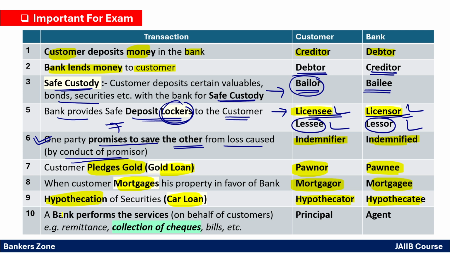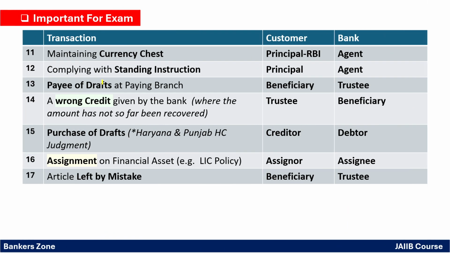If a bank is doing any service on behalf of a customer, then obviously the bank is acting as an agent and the customer becomes the principal. Okay. Next is maintaining the currency chest. When the bank maintains the currency chest on behalf of RBI, RBI becomes the principal and the bank simply becomes the agent. When the bank follows a standing instruction given by the customer, the bank is only following it, so the bank becomes the agent and the customer becomes the principal. Now, for the payee of a draft at a paying branch, the customer becomes the beneficiary and the bank becomes the trustee.